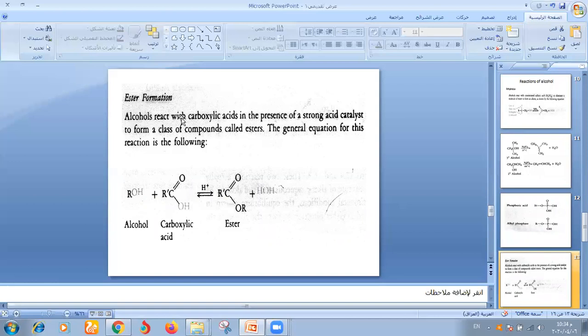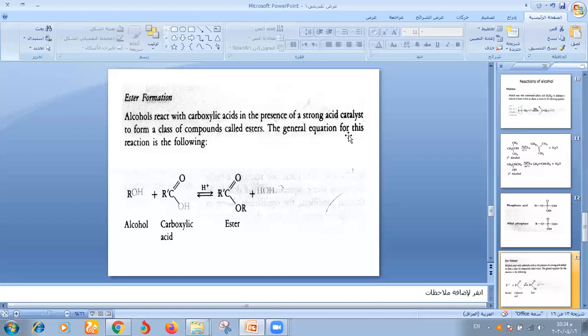The alcohol reacts with carboxylic acid in the presence of a strong acid catalyst to form a class of compounds called ester.